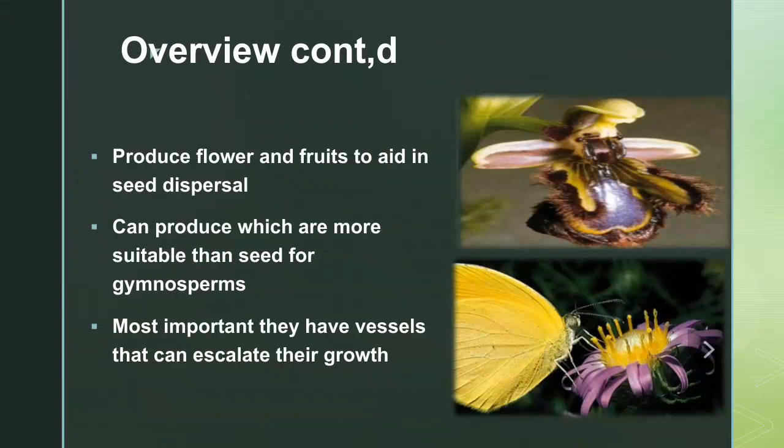They produce flowers and fruits to aid in seed dispersal. They can produce seeds which are more suitable than the seeds of gymnosperms. Most important, they have vessels that can accelerate their growth.